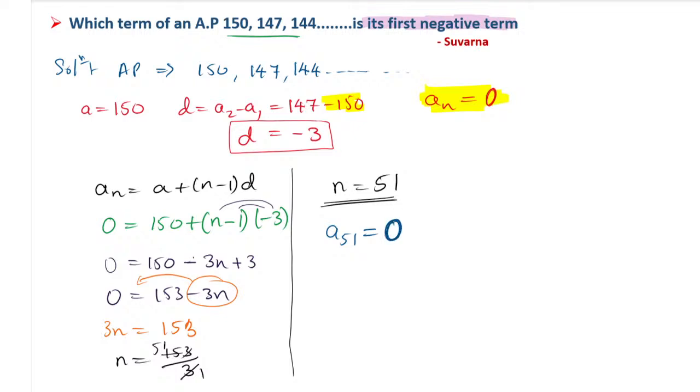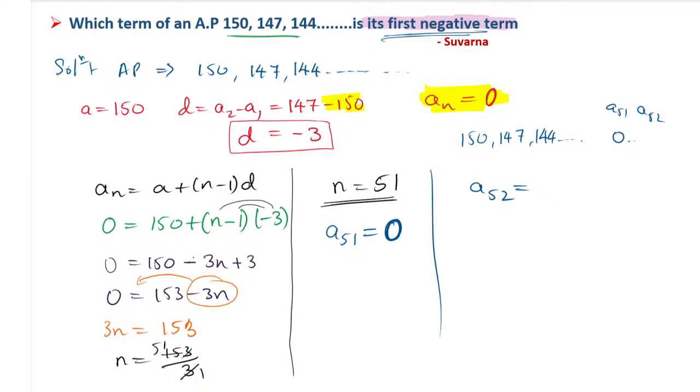But we are not finding 0 as the answer. We want the negative term. So the first term is 150, 147, 144, and so on. The A51th term is 0, so the next term will be what? The A52nd term will be the first negative term. That first negative term we have to find, so we have to find the value of A52 now.